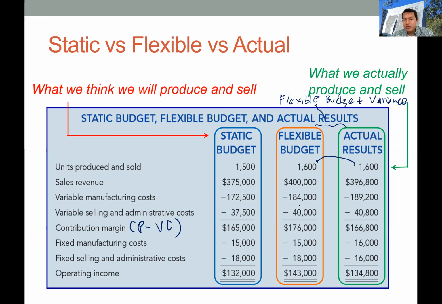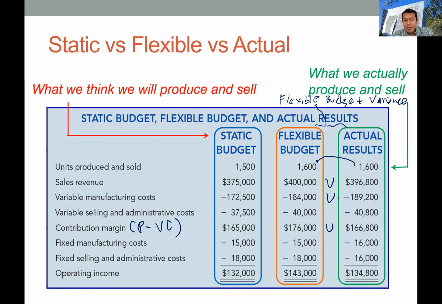Okay, so we compare this item by item. In the sales revenue, the actual result is 396,000 and the budget is 400,000. So we can see that the actual revenue is less than the budget, so we have an unfavorable variance on the revenue side. On the variable cost side, the actual cost is slightly higher than the budget cost, so we also have some unfavorable variance there. And the contribution margin in reality is smaller than in the budget, so we also have an unfavorable variance.